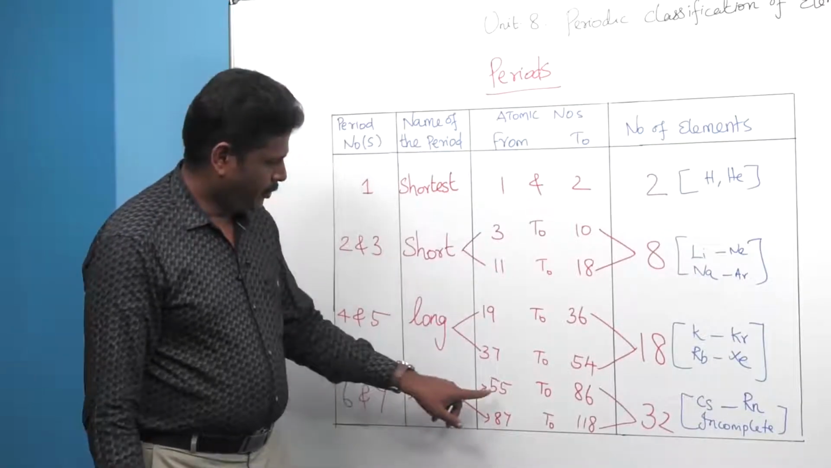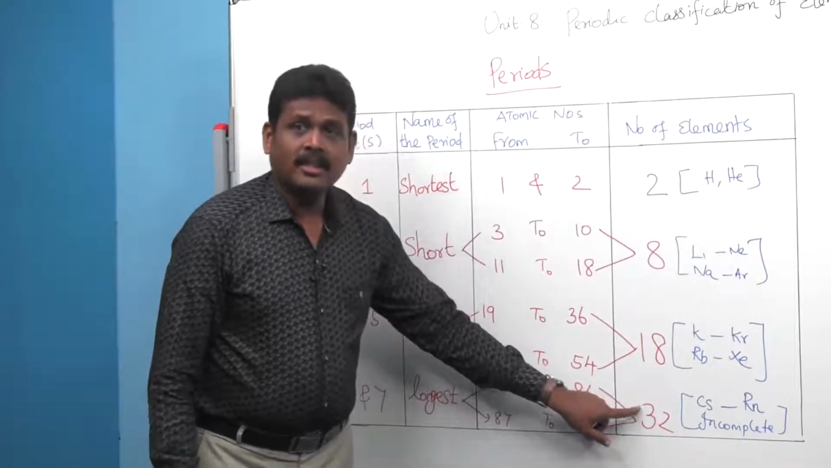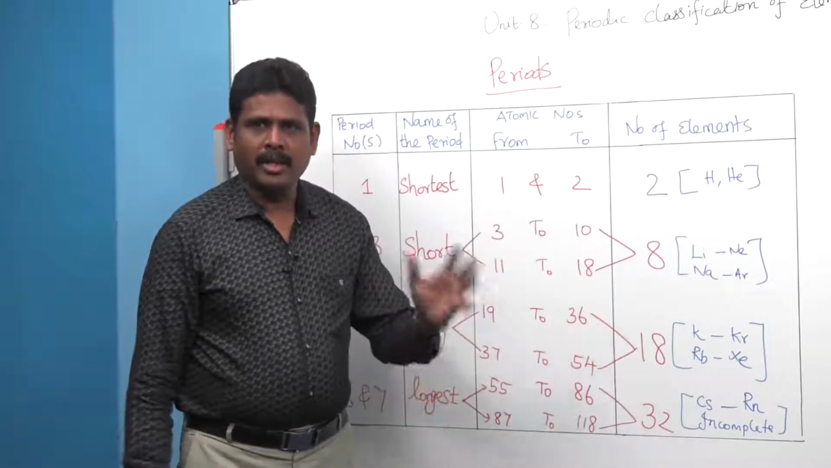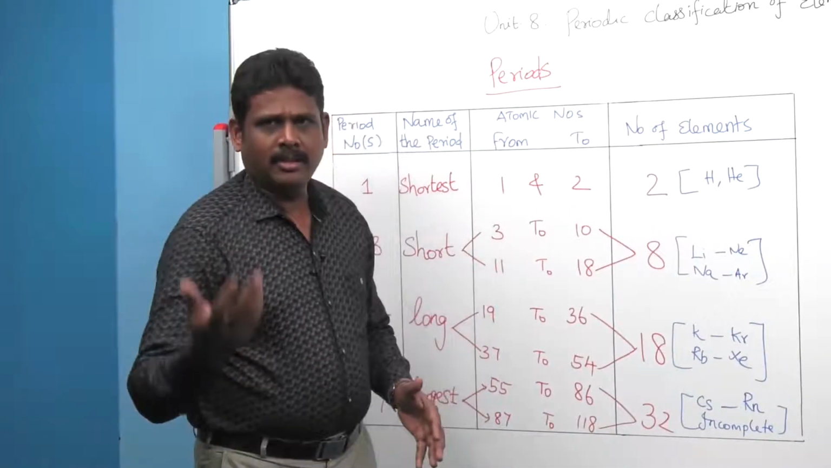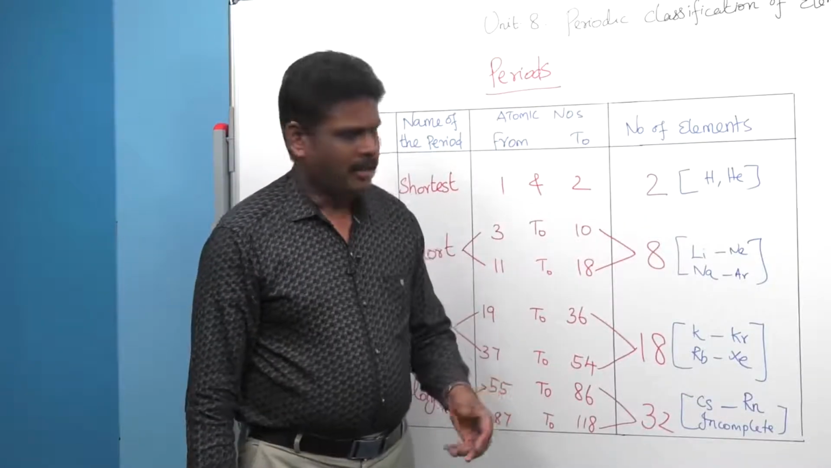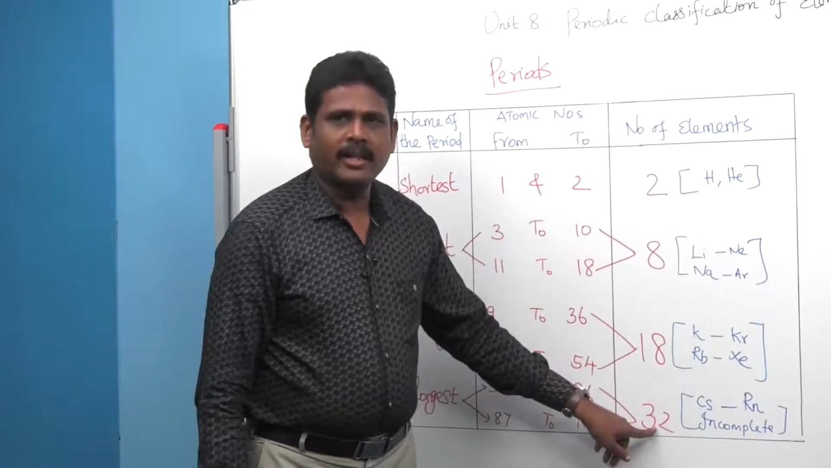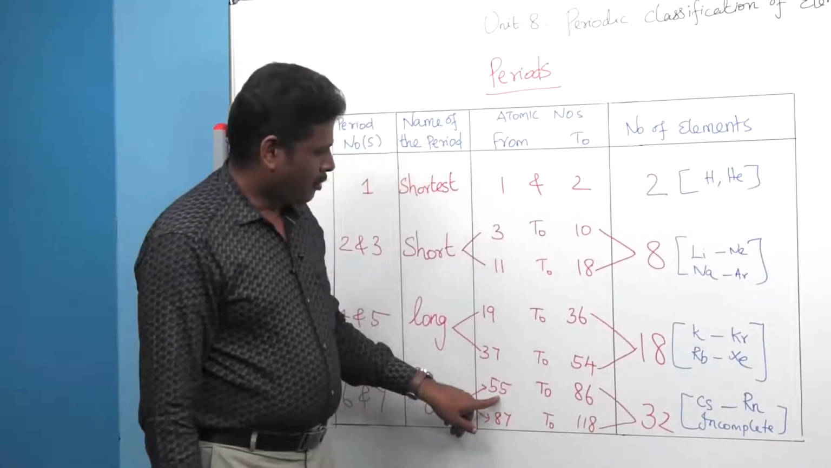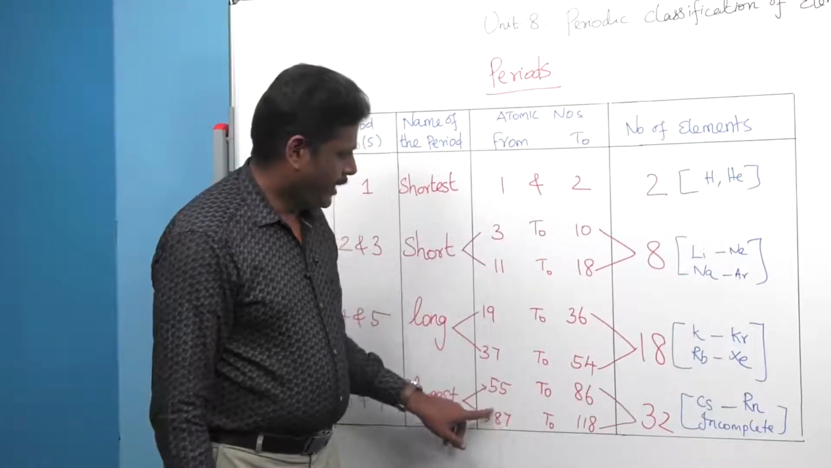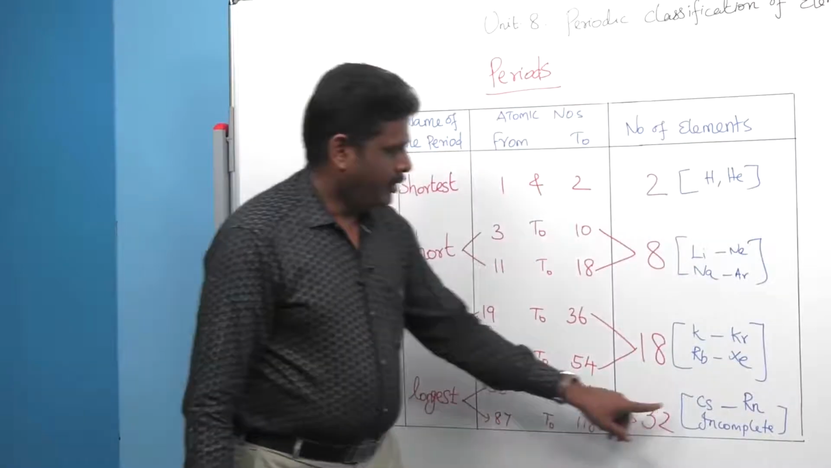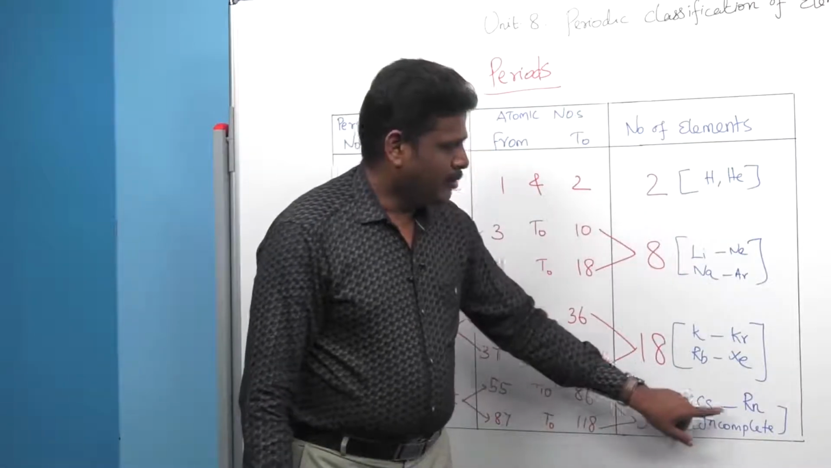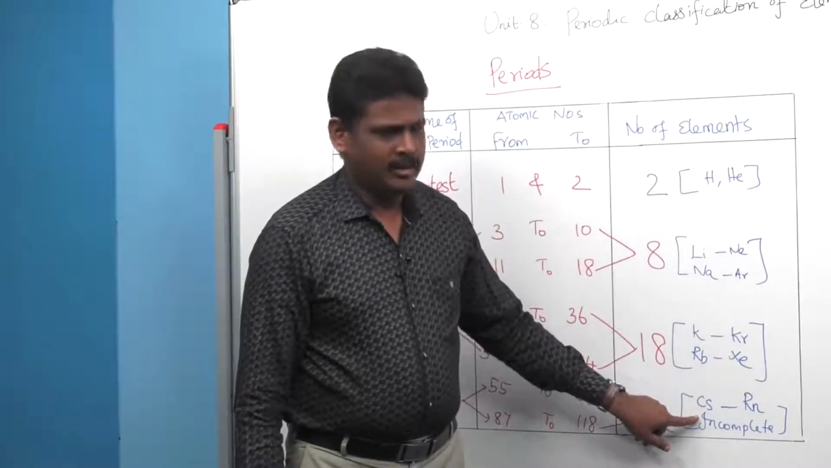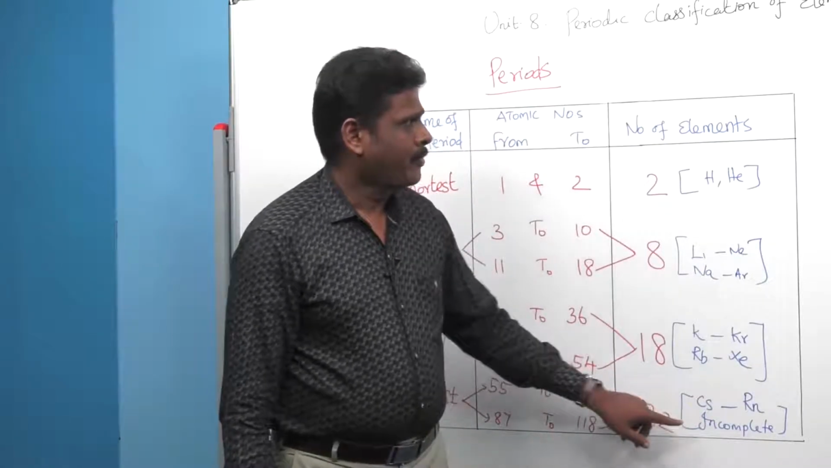In the last segment, we are going to see that the 6th and 7th periods are called the longest period, which contains 32 elements. Among the 32 elements, the first 8 elements are normal elements, the next 10 elements are transition elements, and another 14 elements are inner transition elements, in which atomic numbers run from 55 to 86 and 87 to 118, from cesium to radon. The last period contains an incomplete series.